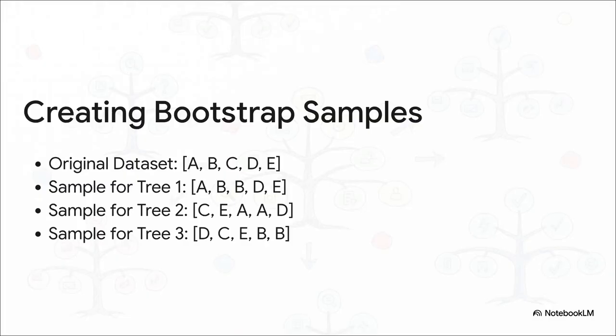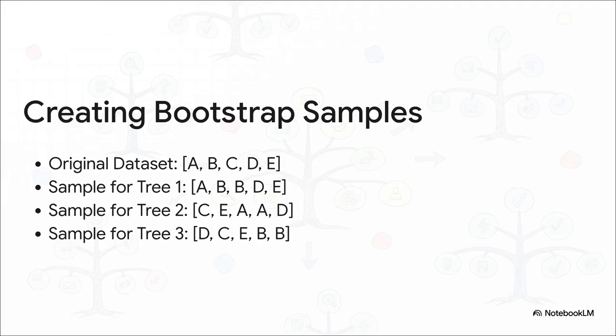Here's how it works. We start with our original data set. Then, to create a training set for tree number 1, we randomly pull data points out, but with a really important twist, we do it with replacement. That just means after we pick a data point, we put it back in the pile so we could totally pick it again. You can see it right here. The first sample has B twice, and C isn't even in there.